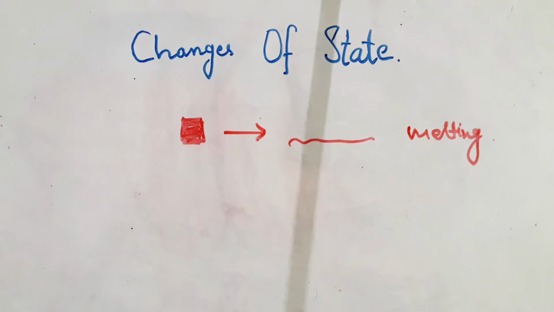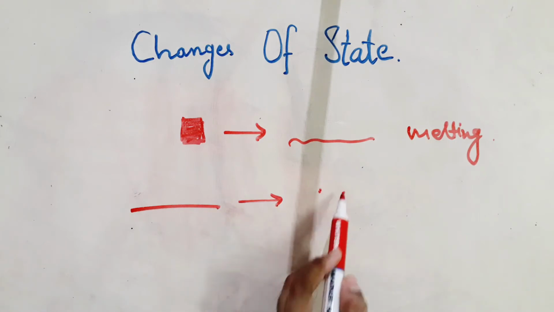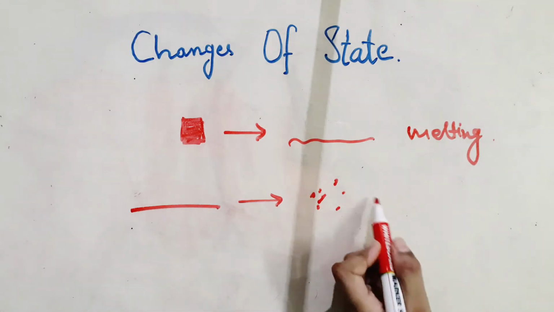A puddle of water will gradually disappear as it changes to water vapor, an invisible gas. This is called evaporation. Warmer water evaporates more quickly. When a puddle of water evaporates, it becomes a gas. This is known as evaporation.